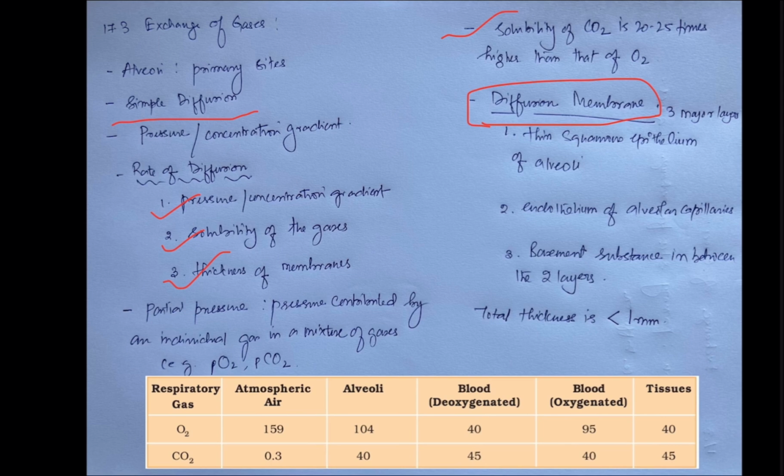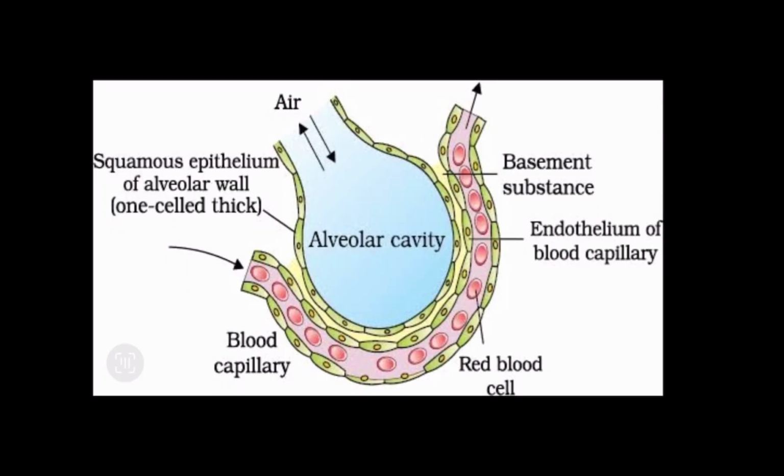First is the thin squamous epithelium of the alveoli. Second is the endothelium of the alveolar capillaries. Third is the basement substance in between the two layers. I will show you a very simple diagram. Yes, this is what I was discussing just now.